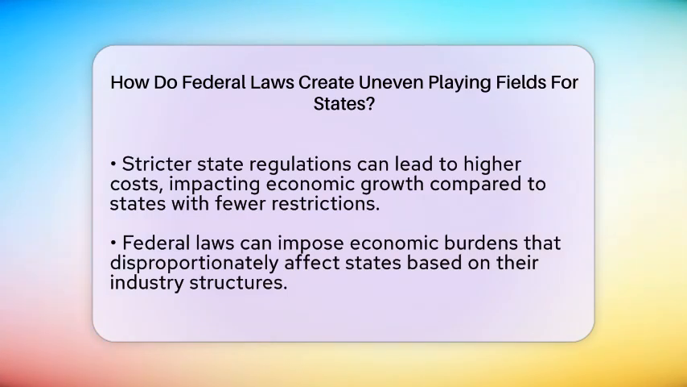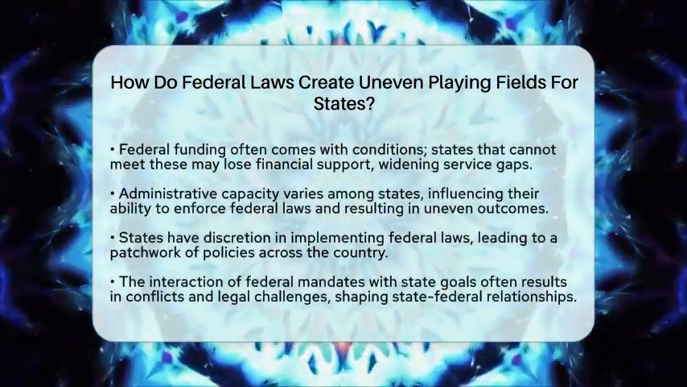Administrative capacity plays a role too. States have different resources and political will to enforce federal laws. This can lead to uneven enforcement and varying outcomes. For example, public health responses can differ significantly from one state to another based on how willing or able they are to implement federal guidelines.